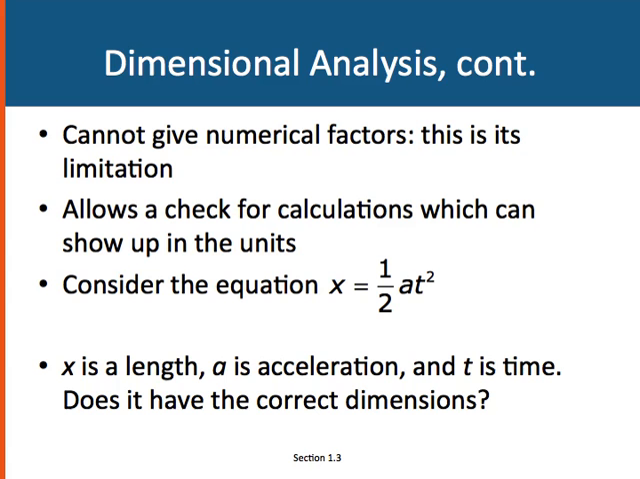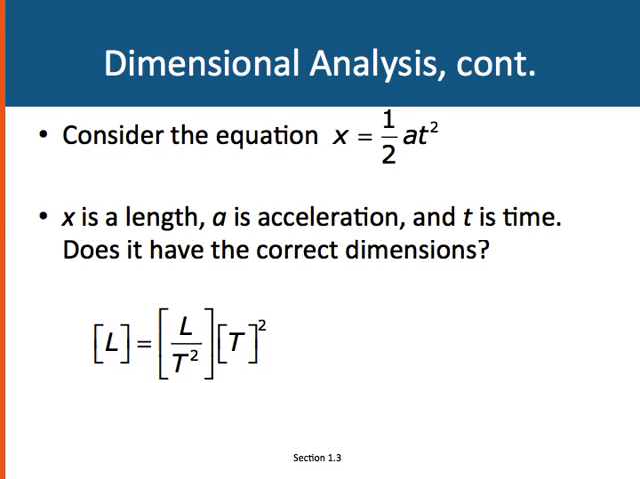So let's look at an example. Consider the equation x equals 1/2 at squared, where x is the length, a is acceleration, and t is time. So the question we ask is, does this have the correct dimensions on both sides? So we start with the left-hand side, x. Well, x is a length, so the dimension of the left-hand side of this equation is length. All right, and on the right-hand side, the 1/2 we can ignore, because numbers are dimensionless. Acceleration is length over time squared. And time, of course, is the dimension of time, and we square it.